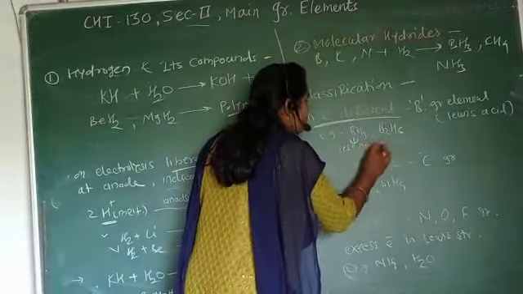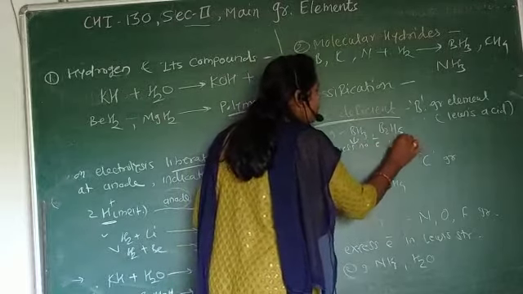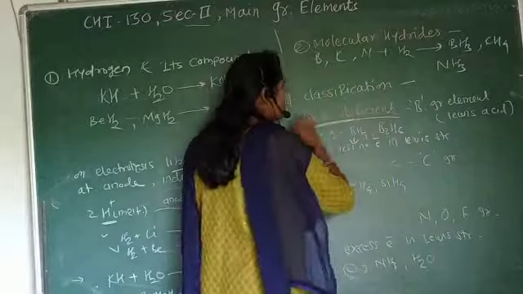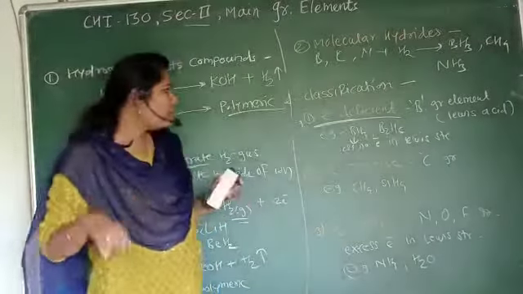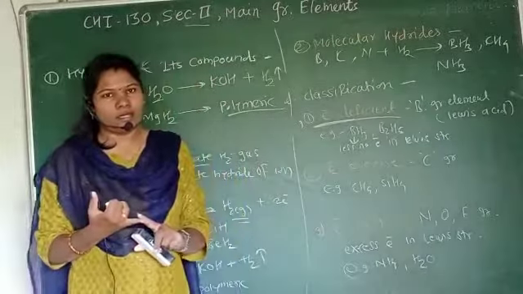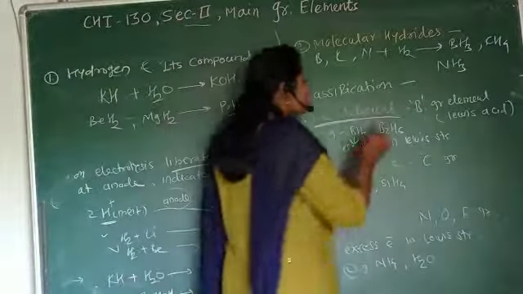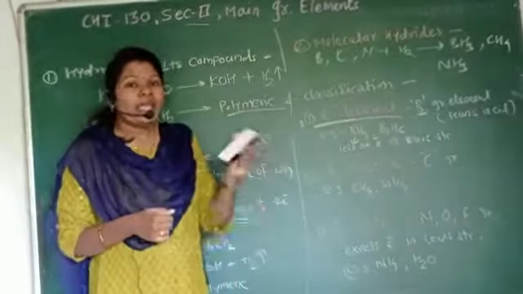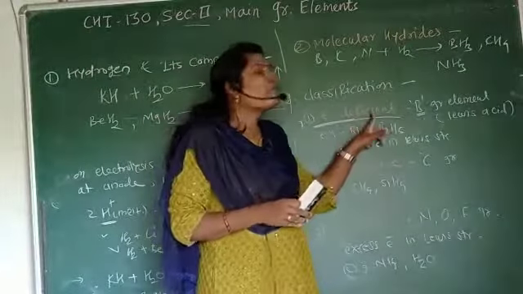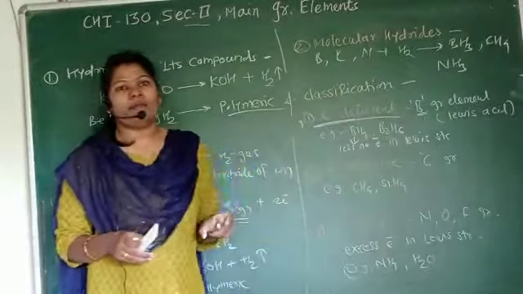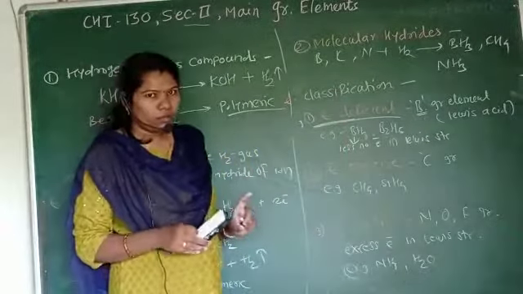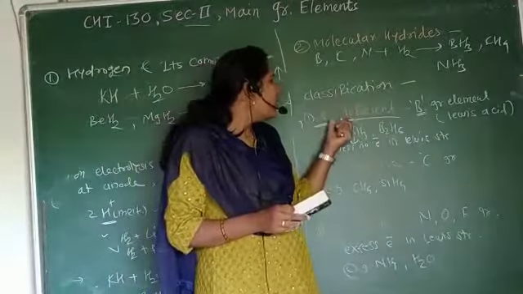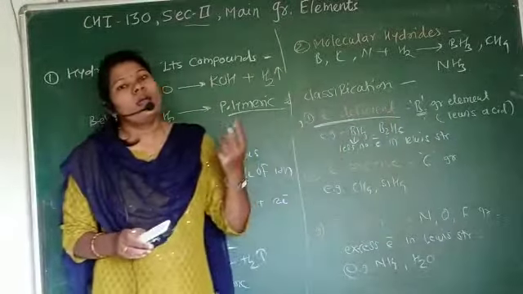Less number of electrons in the Lewis structure. Here, whenever hydrogen reacts with the 13 group elements, also called the boron group elements, the molecule which is formed is electron deficient. The molecule has a smaller number of electrons. Those molecular hydrides are called what? The electron deficient molecular hydrides.